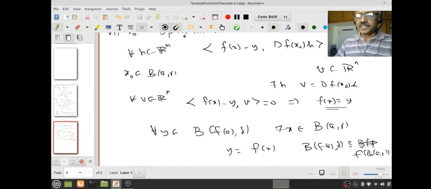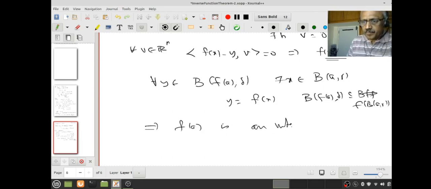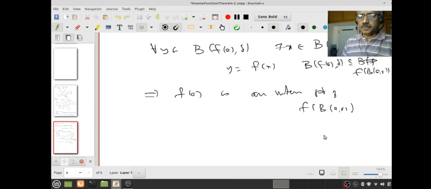That is, f(a) is an interior point. Do you understand this? This implies f(a) is an interior point of the ball. Okay, pause, review, proceed.